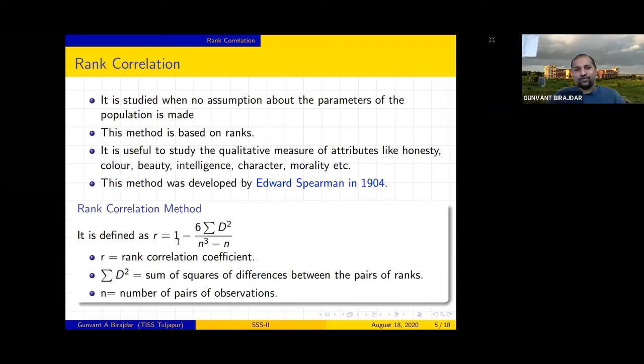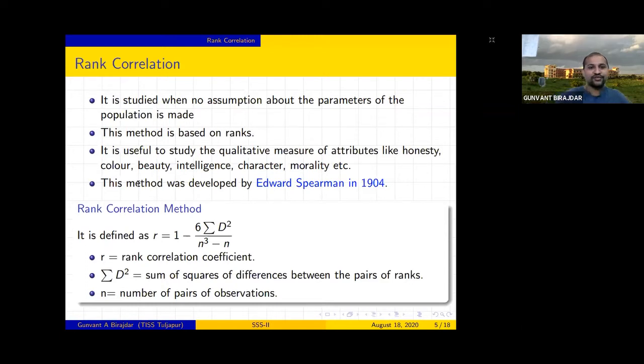But suppose the data is not in the form of numbers, right? It is in the form of ranks. That we call qualitative data, meaning the data is talking about some attributes. What are the attributes? Like color, beauty, intelligence, character, morality. If the data is talking about all these things, then how can we do that? So in such a situation, how can we find the relations? Now that is our question.